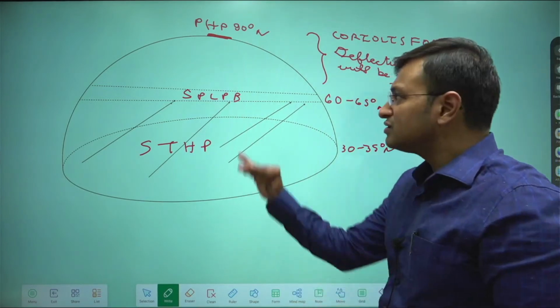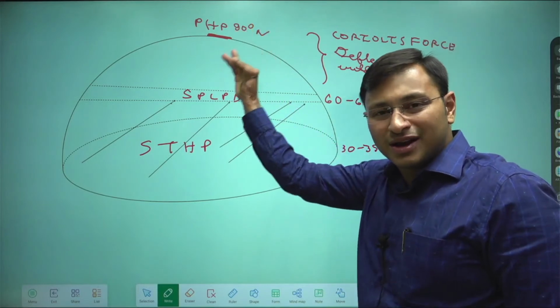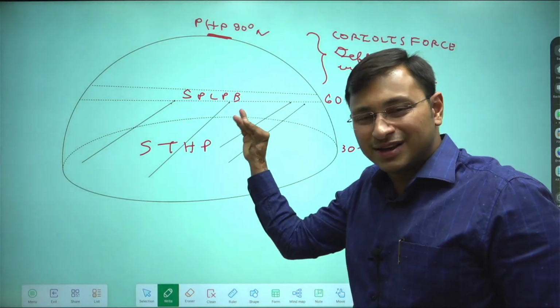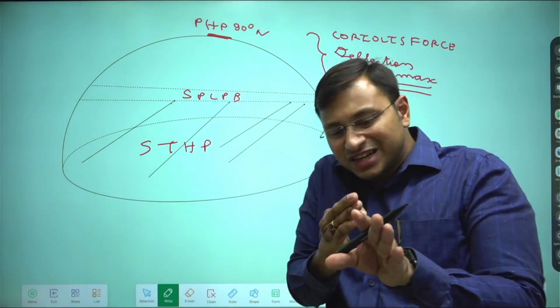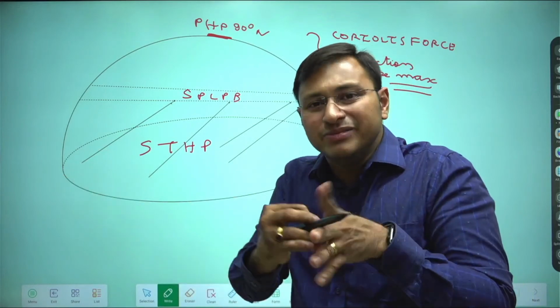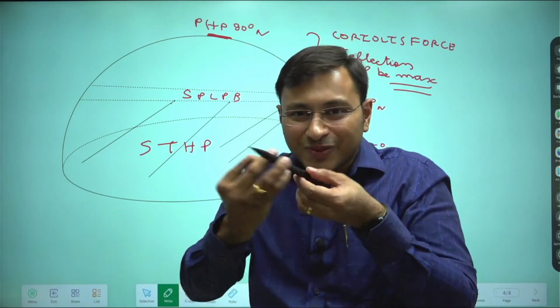And hence because of this, as soon as air starts to move from the polar areas towards the subpolar low pressure areas, the air will get immediately deflected towards its right. Mind you, air will immediately be deflected towards its right. Why? Because the Coriolis force is maximum at the poles.